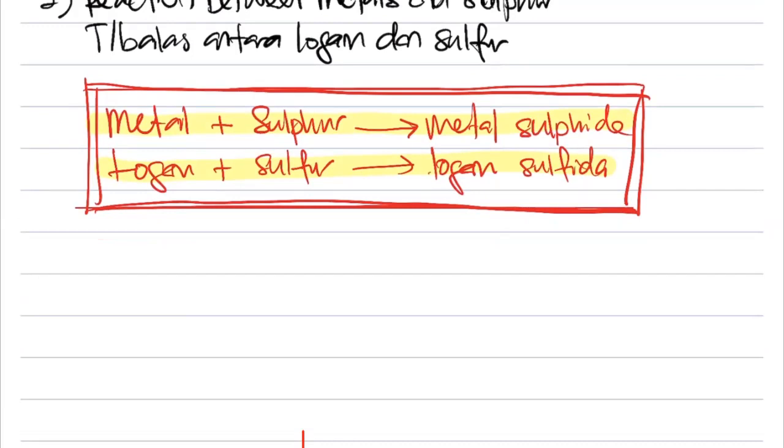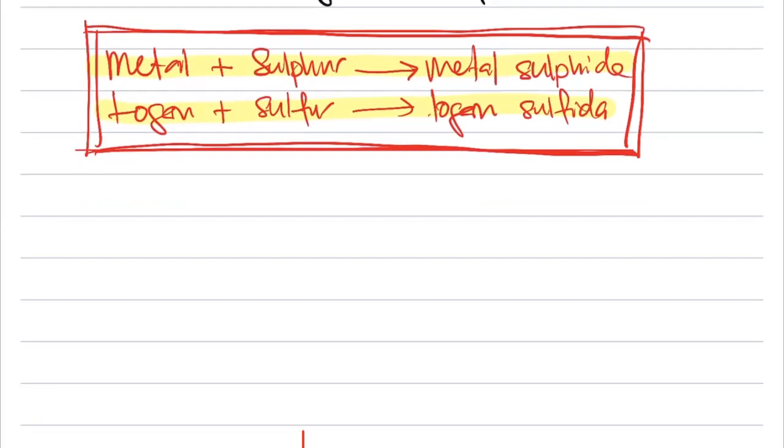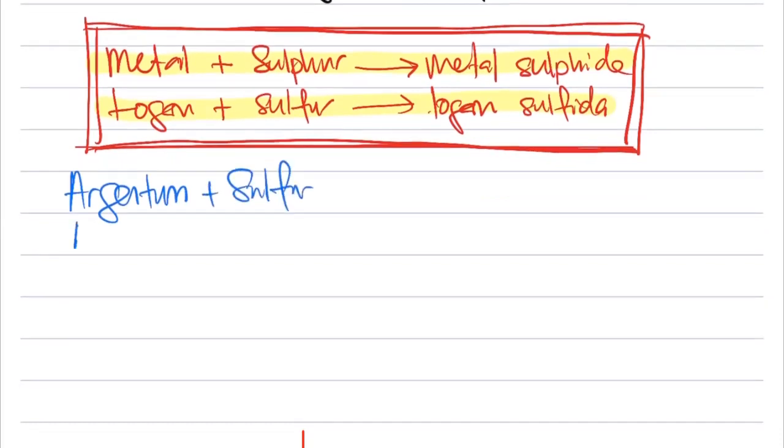Now, let's talk about some example. I'm not going to do anything. You are going to chat with me the answer. There are 50 students inside here. Including myself, there's 49 students, excluding myself. So I'm going to wait for 49 students to give me the answer. Let's say now, I give you an example. Saya ada argentum dan saya tambahkan dia dengan sulfur. In English, we got argentum, and we plus it with sulfur. Tolong saya, apa kita akan dapat? I want to see all 50 students answering now.